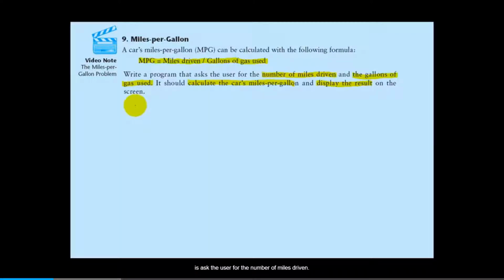So let's just say get miles from the user. And next we're going to get the gallons of gas used. So let's say get gallons from user.